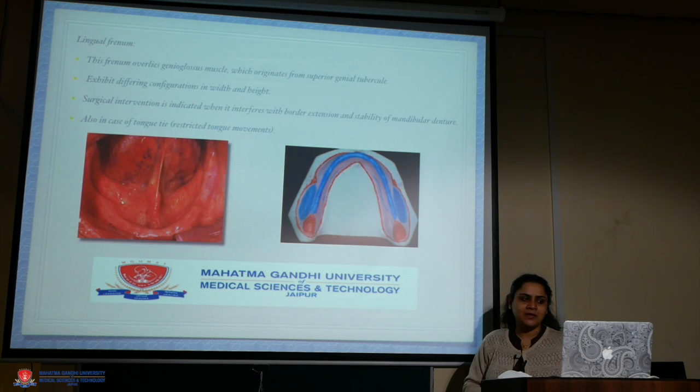The lingual frenum overlies the genioglossus muscle, which originates from the superior genial tubercles. It exhibits differing configuration in width as well as height. Surgical intervention is indicated when it interferes with border extension and stability of mandibular denture. In such cases, it is advised to go for frenectomy. Also in case of tongue tie, which causes restricted tongue movements.